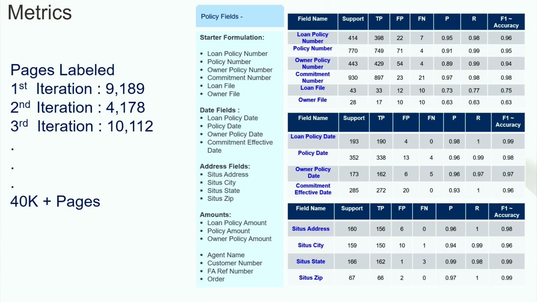One important part is that once we do the first iteration, we get feedback saying this is not working well. Then we pick and choose: we need to label another set of documents for this set of fields and features. We give that back and do the iteration. We did it three times. At the end, we did around 40K plus pages to get to this accuracy. Another thing is that humans make some mistakes too. You're not going to get 100%. So we do have some cases where it's only in the 80s or 90s, but most of them are above 95.